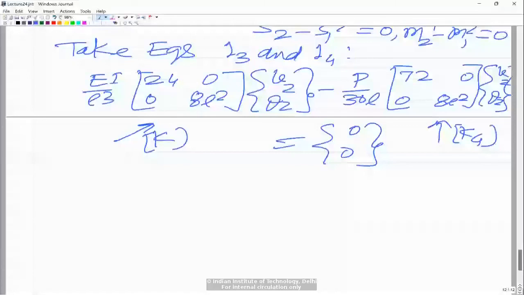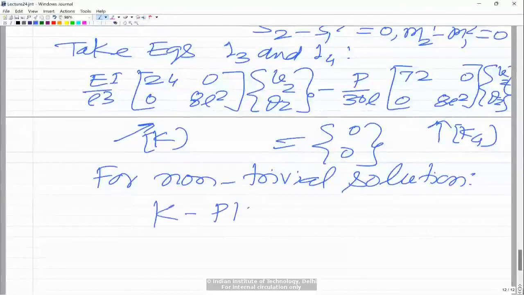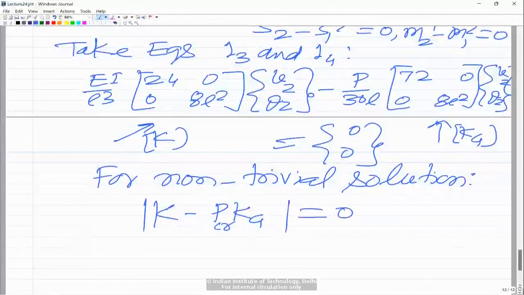So for the non-trivial solution, we have the determinant of K minus P Kg, and for the non-trivial solution P has to be P critical, so I'm putting P critical here. This determinant should be equal to 0, and in this case the off diagonal terms are 0, so only diagonal terms would be there.